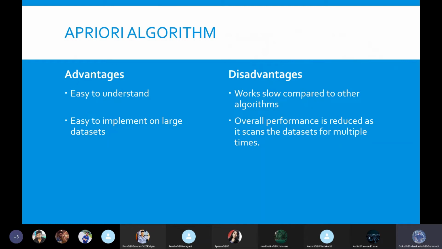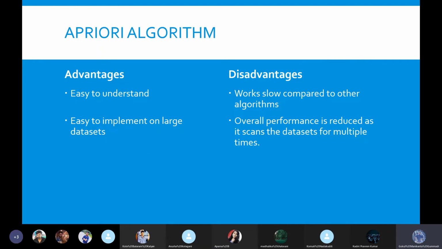So in the last slide we can see the advantages and the disadvantages of this Apriori algorithm. It is very easy to understand, as you have previously understood. I think everyone is clear with the Apriori algorithm. If you have any doubts, please ask me.